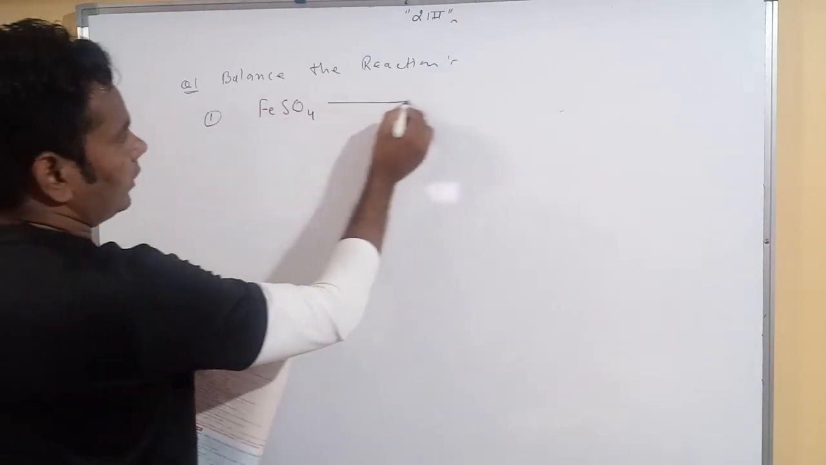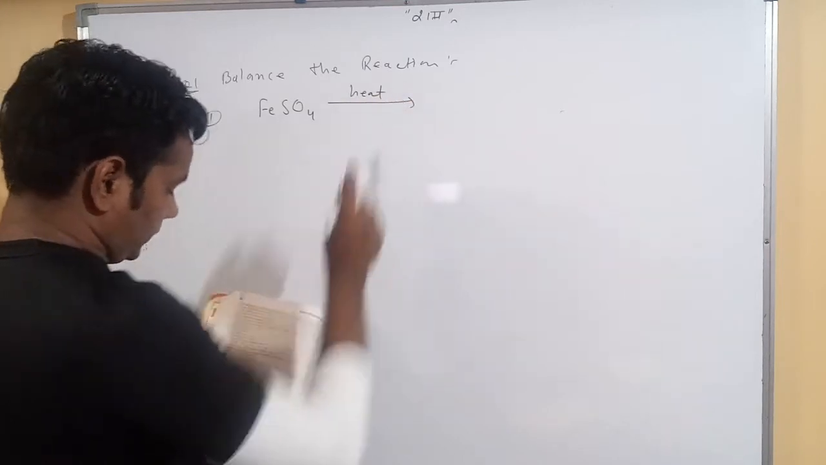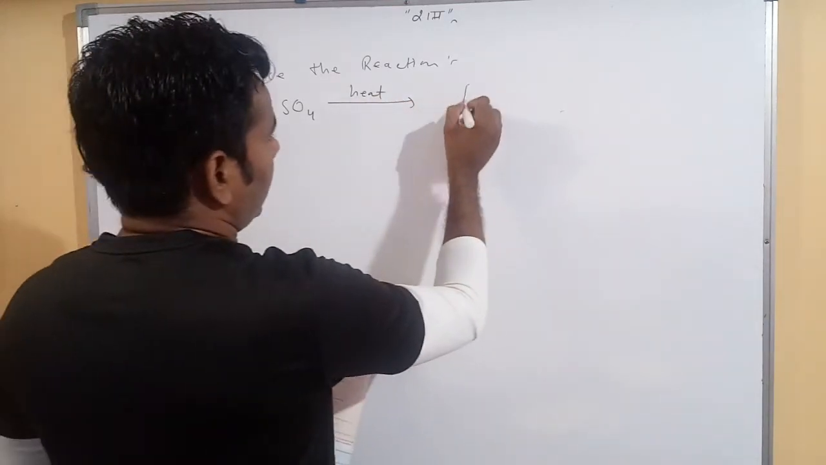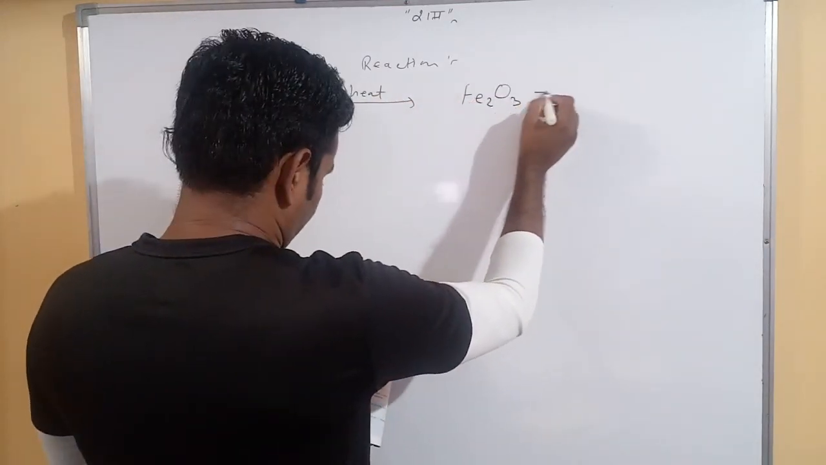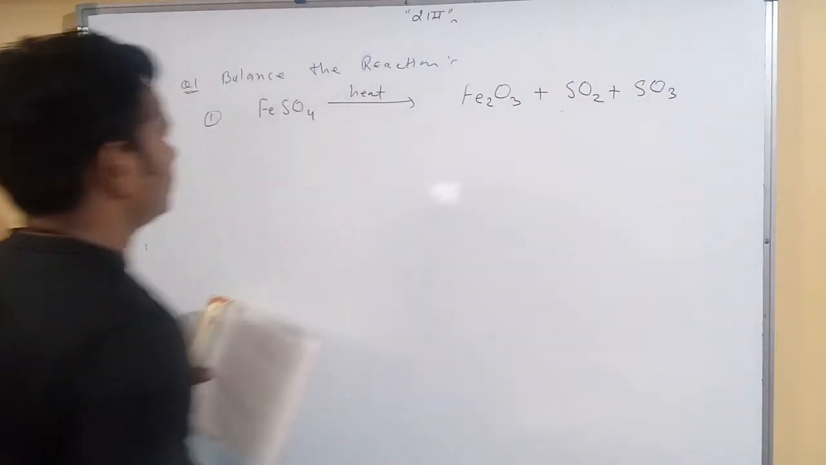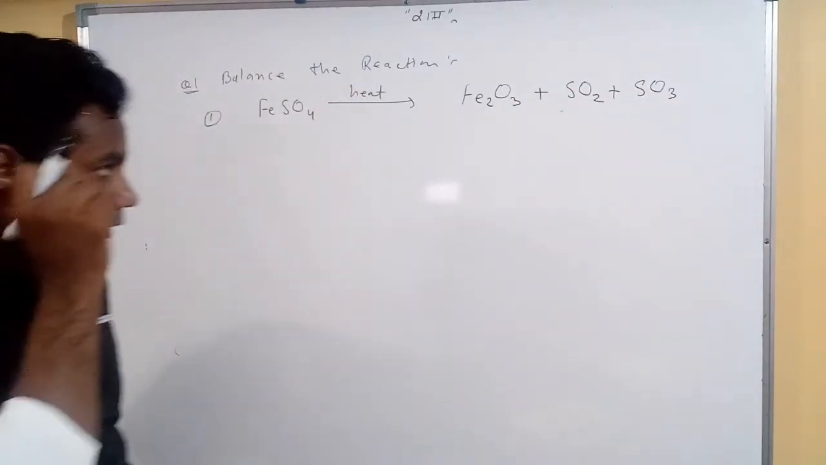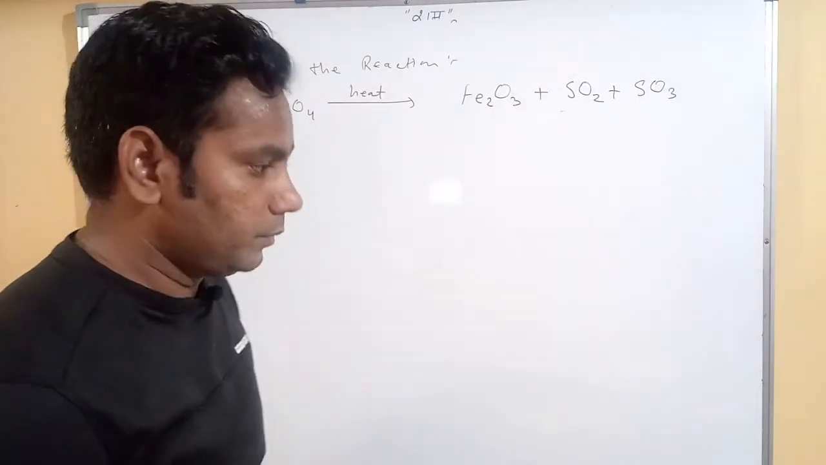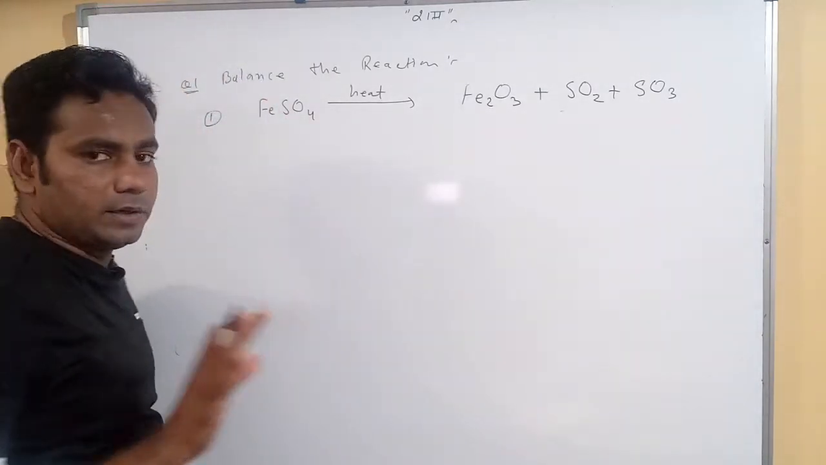The first reaction given is FeSO4, in the presence of heat, converts into Fe2O3 plus sulfur dioxide and sulfur trioxide. How to solve this reaction? The question is to balance the chemical reaction.